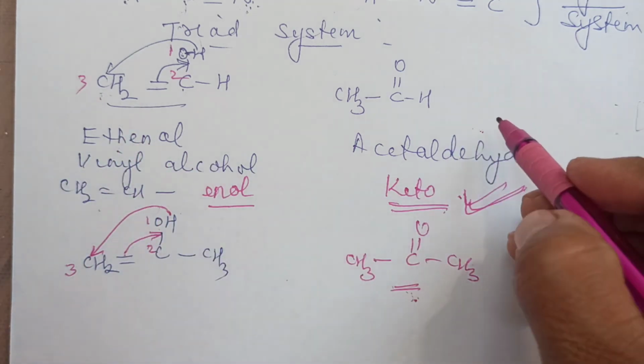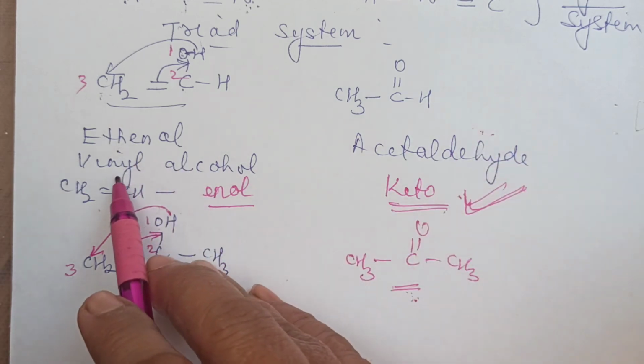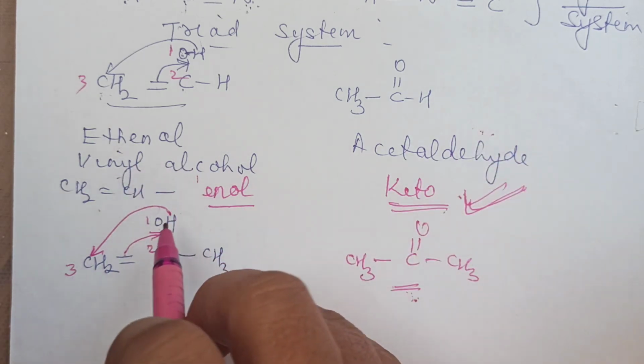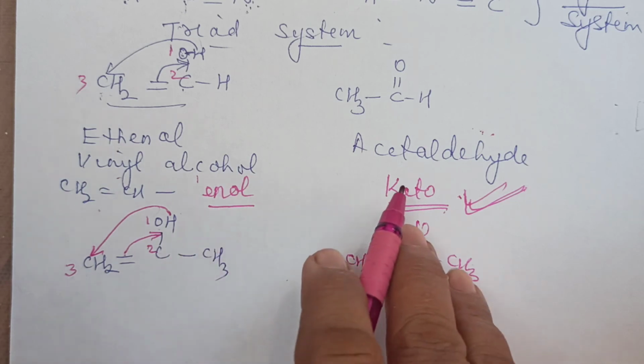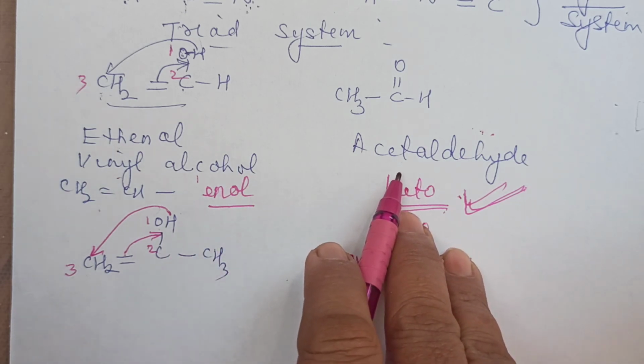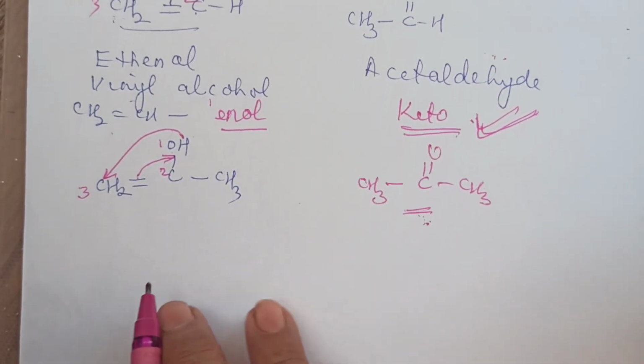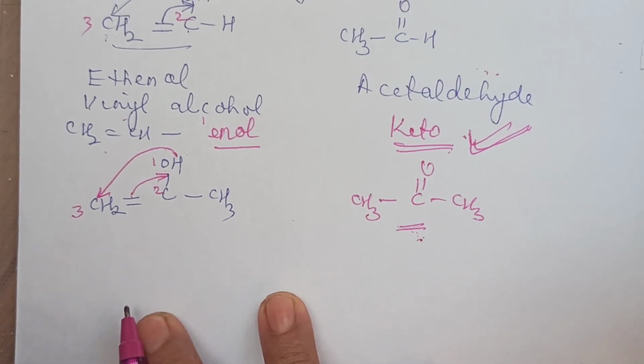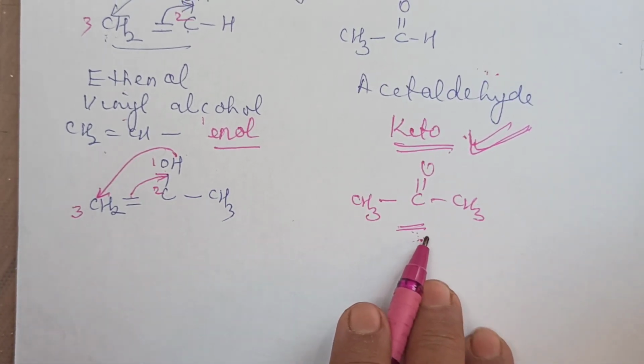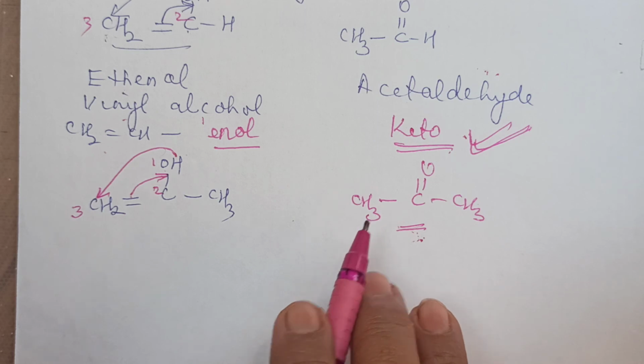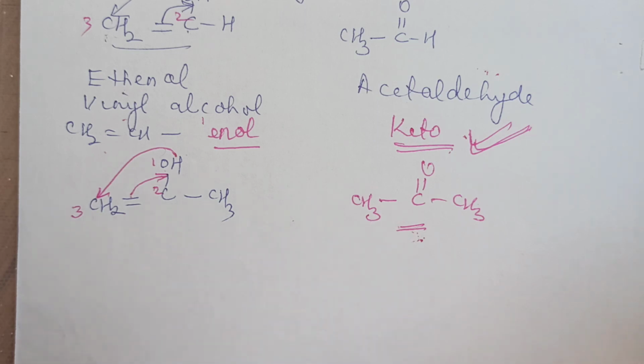So this is more stable. It is said that vinyl alcohol rearranges itself to form acetaldehyde. In the same way, in the lower example, this is more stable. There are certain reasons why the keto form is more stable, and in some examples the enol form may also be stable. But for those factors we will be discussing in the next video.